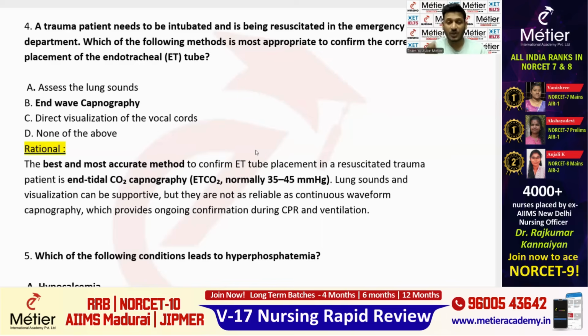If it is 35 to 45, it shows that the endotracheal tube is correctly placed in the airway. So end-tidal capnography is the best, most accurate method to assess the ET tube placement. Please remember this. It is a repeatedly asked question.